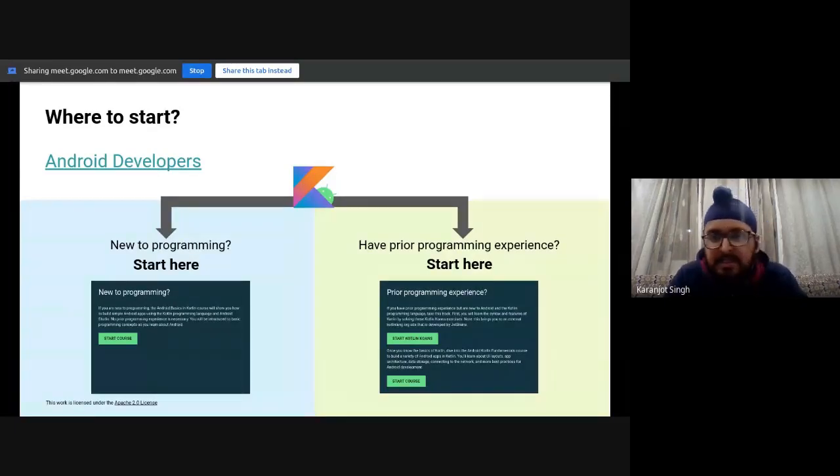So this landing page would have landed you at the courses. You can just sign in with your Google accounts and you can start any course as of now. It would be preferable that you choose your course. If you're new to programming, start that course. Just click on that button, start course. Be sure to sign in with your accounts. That way you'll save the progress. This will also earn you a,